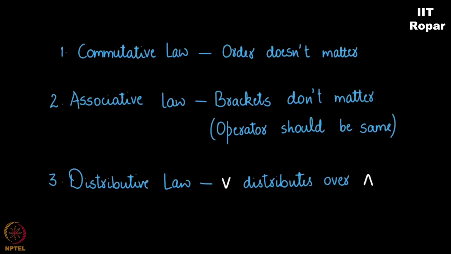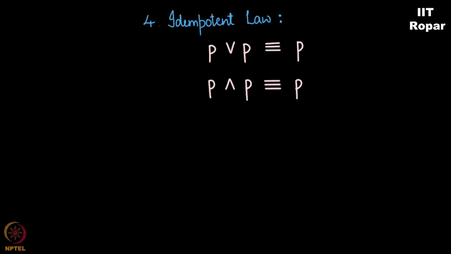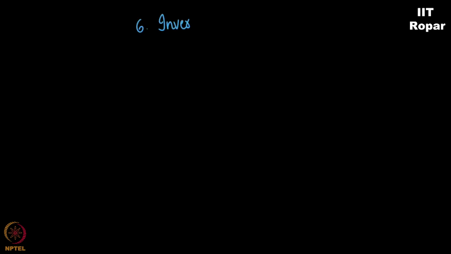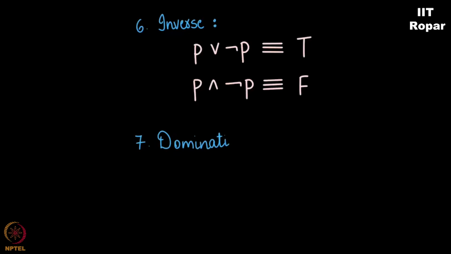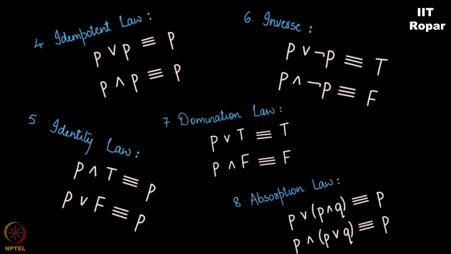Now, there are more laws called the idempotent law, which is this, identity law, which is this, inverse is this, domination is this, and absorption is this. Looks like a very complicated slide full of a lot of details, but trust me, if you look at it one level deep, you will understand that there is nothing in it. It is just like stating a day-to-day English statement, right? Look at identity.